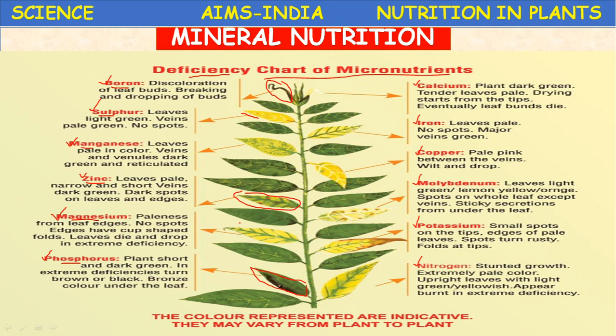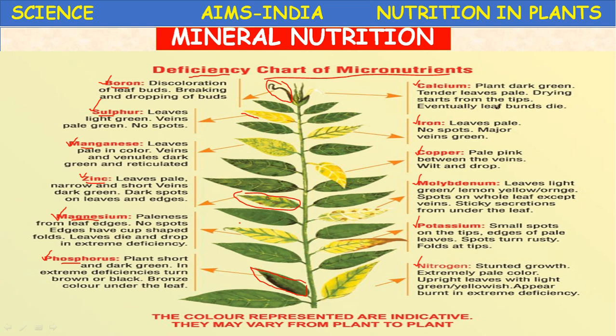The leaf gets a bronze color under the leaf, meaning the lower surface of the leaf. Next, calcium. The plant becomes dark green and tender leaves become pale.